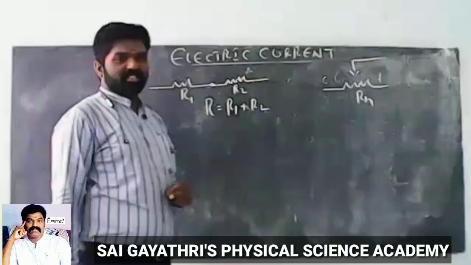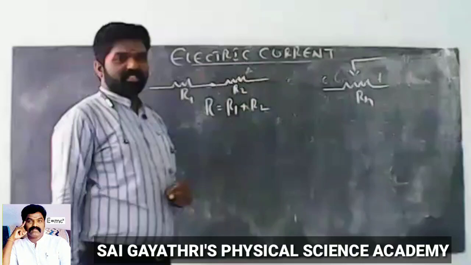Important: in parallel connection, current is divided and voltage is same. Suppose current I is divided into I1 and I2. This I1 through R1, I2 through R2. So in parallel combination of resistors, current is different, voltage is same.